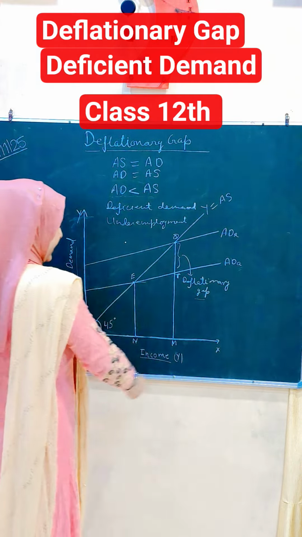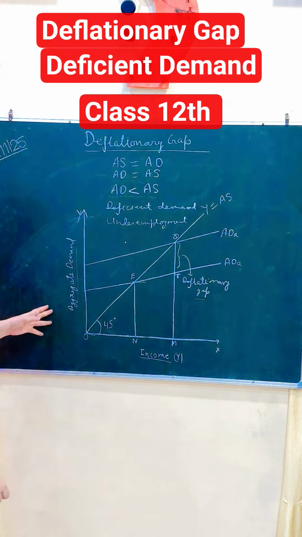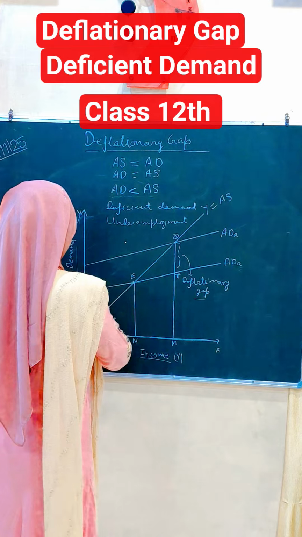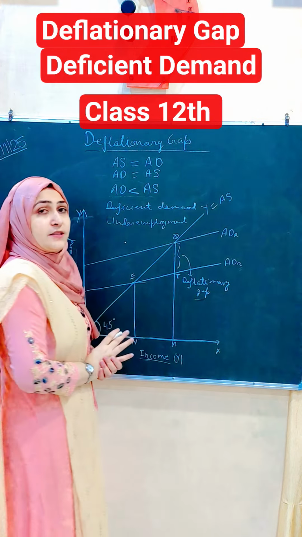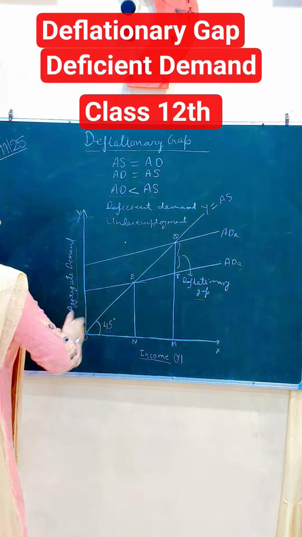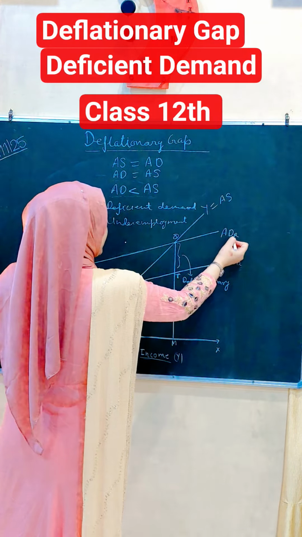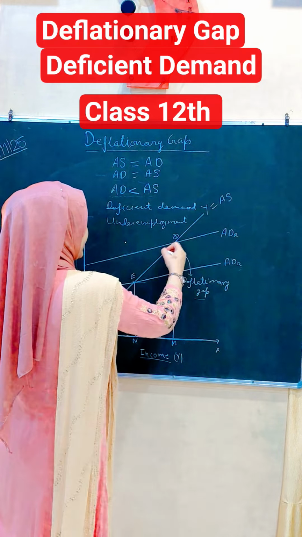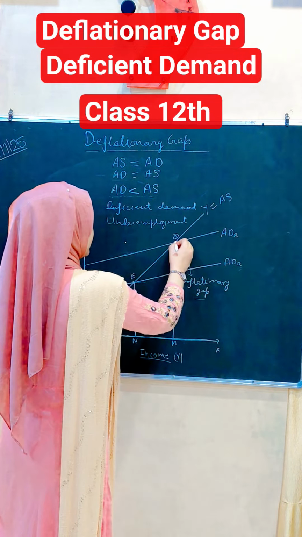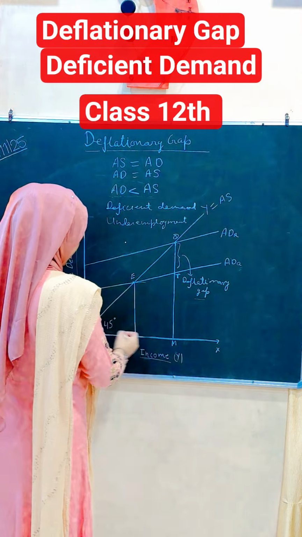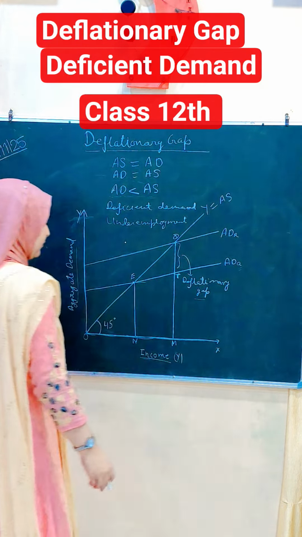On the x-axis we are measuring our income, and on the y-axis we are measuring our aggregate demand. So we will draw a 45-degree line, and this 45-degree line is our income line, and this is also called the aggregate supply curve. Our required aggregate demand is ADR. It cuts our 45-degree line at point Q. So point Q will be the point of equilibrium, and corresponding to this, the equilibrium level of income will be OM.